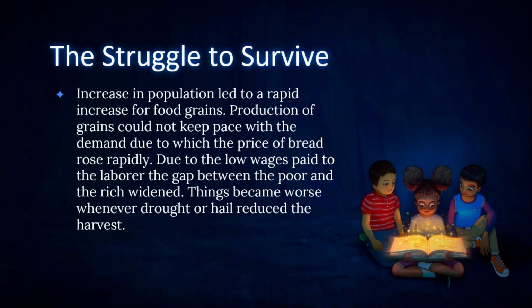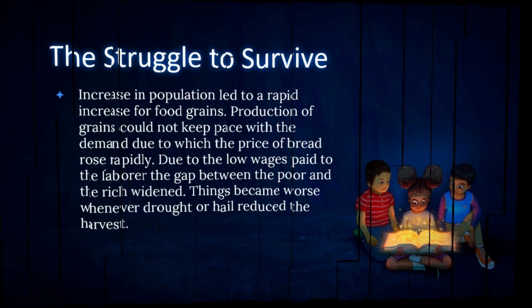The struggle to survive. Increase in population led to a rapid increase in demand for food grains. Production of grains could not keep pace with the demand, due to which the price of bread rose rapidly. Due to the low wages paid to laborers, the gap between the poor and the rich widened. Things became worse whenever drought or hail reduced the harvest.